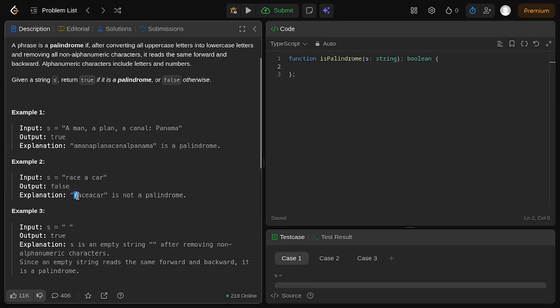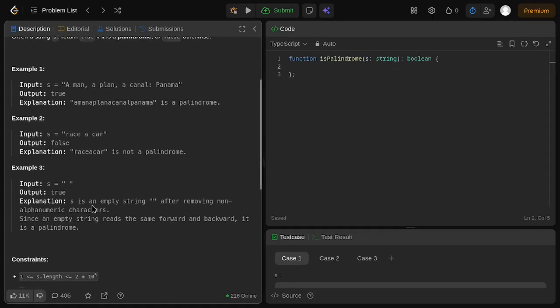If we look at this from both sides, from the end of the string sequence, we have r on the first place, and then the second place, the a, and then the third place, the c, and the fourth place, which is e, and then a. Since e and a are not the same, it is not a palindrome, so we have to return false.